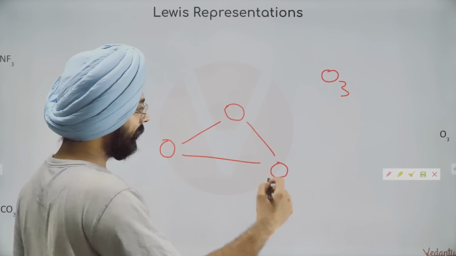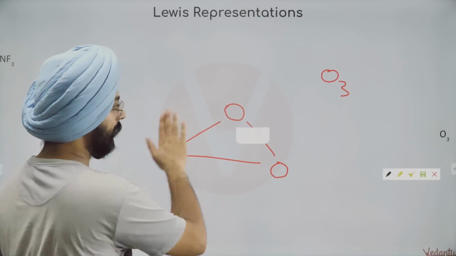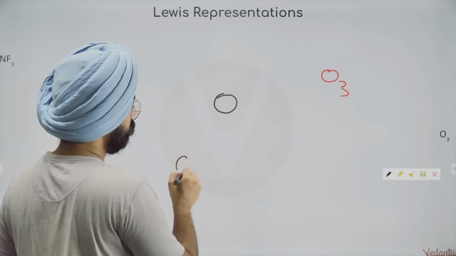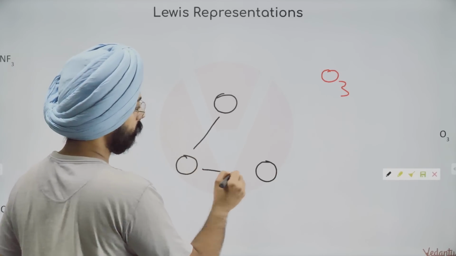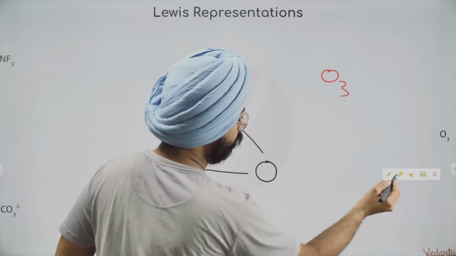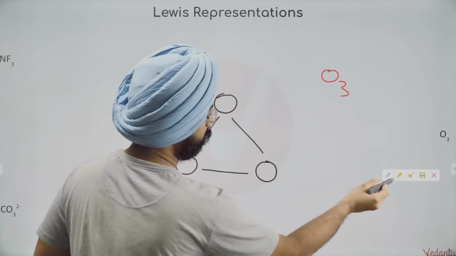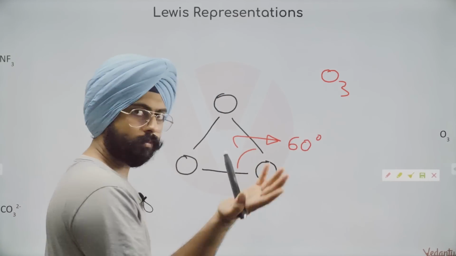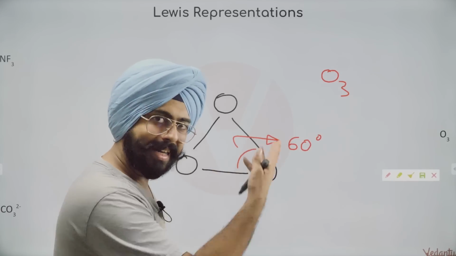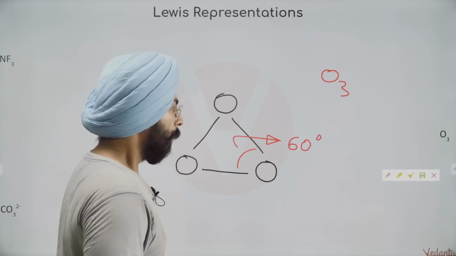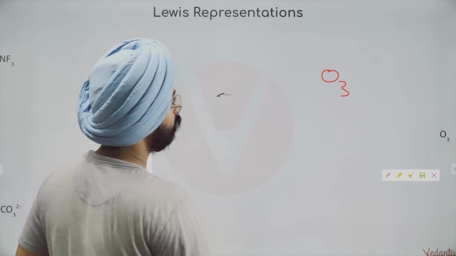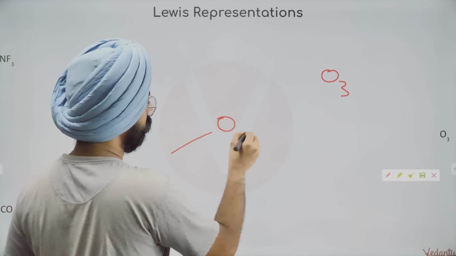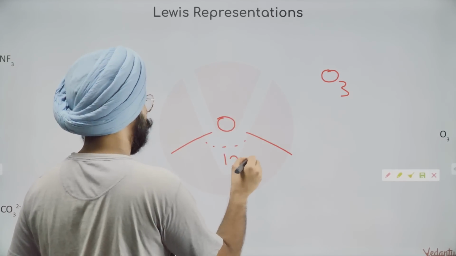But when scientists did experiment on this particular structure, if it was a triangular structure like this, do you realize if it was a triangular symmetric structure, it would essentially be an equilateral triangle? And the angle between these bonds would have been 60 degrees. But my dear friends, this is not the case. The angle, you can check out the exact values online. The approximate value of the angle is somewhere around 120 degrees.